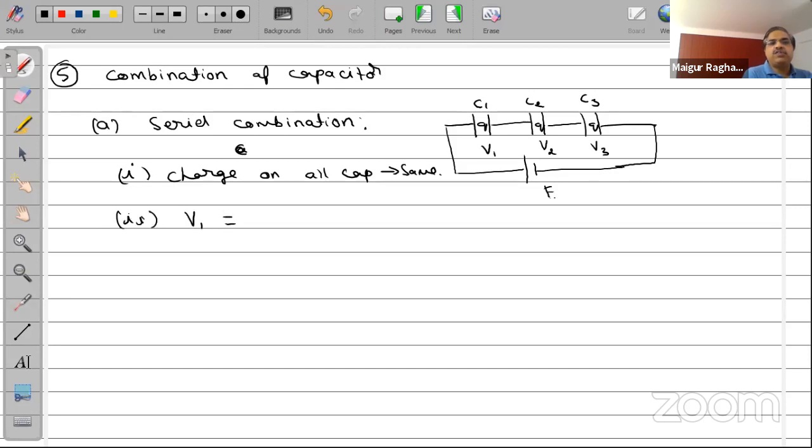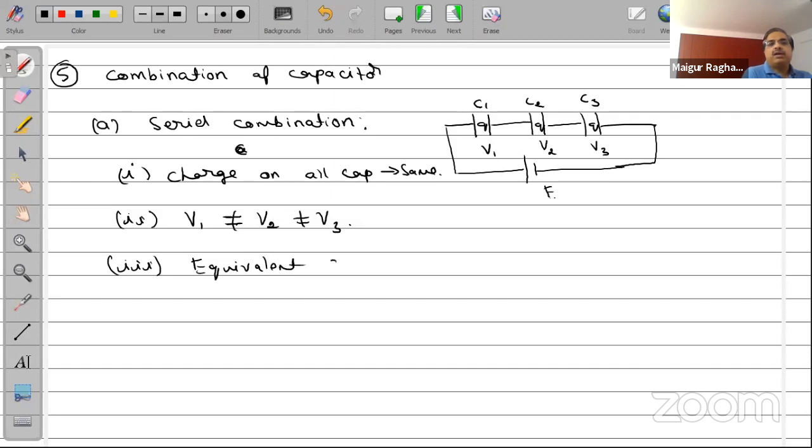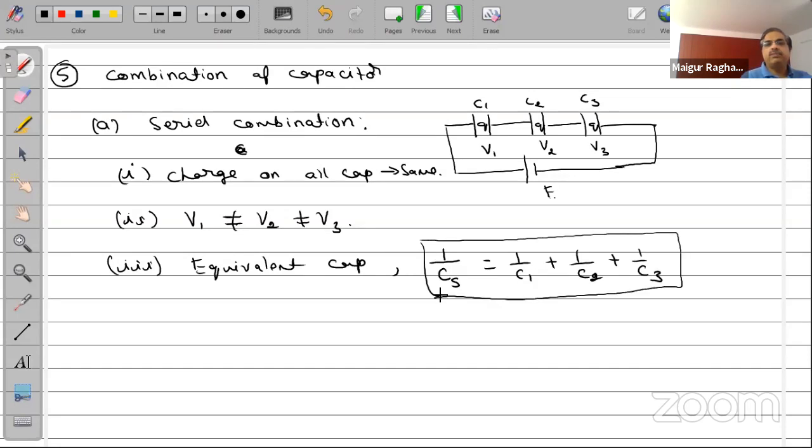Voltage drop on each of them will be different. The potential drop or the voltage will be different across the capacitors. Now the next question that we get is, what will be the equivalent capacitance? Equivalent capacitance in the case of series combination is 1 by C1 plus 1 by C2 plus 1 by C3. This is how they combine.